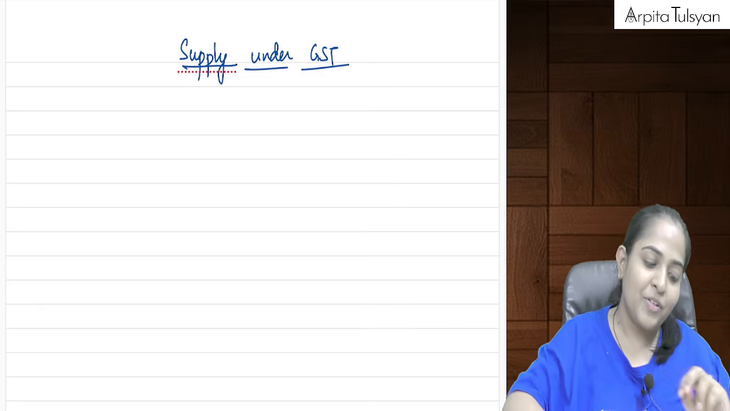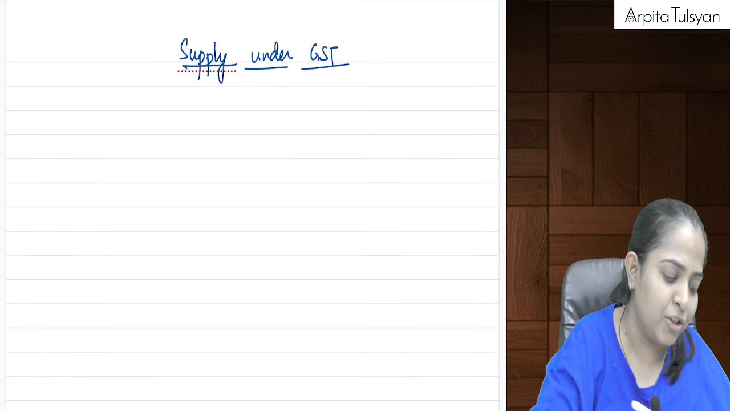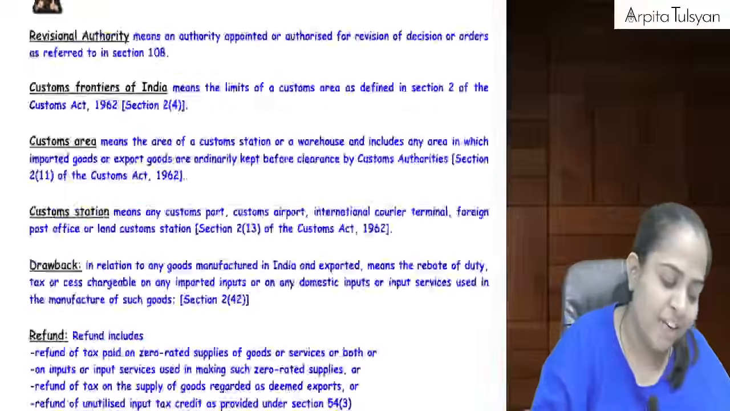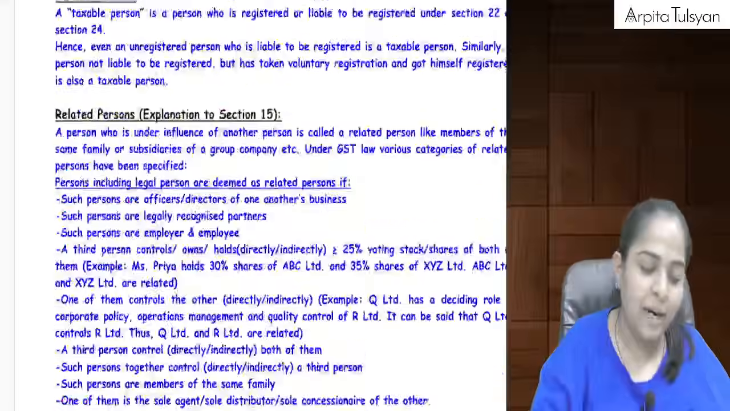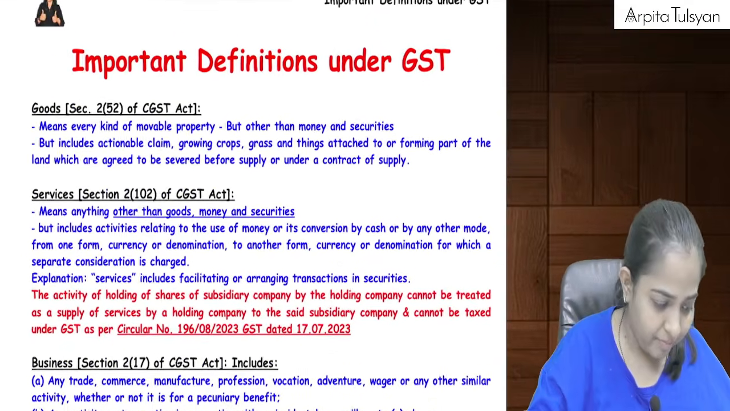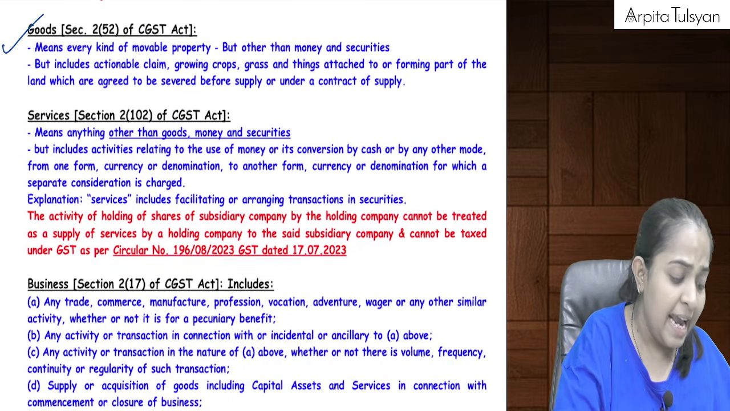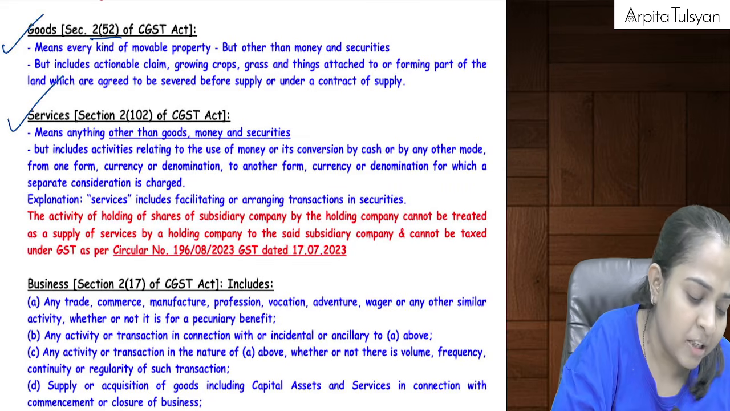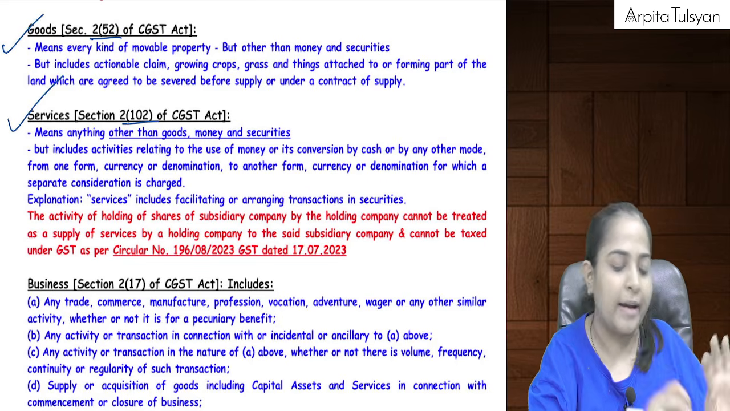Yes, chalo. So now before starting this chapter, let's do a few definitions. The first two definitions that we need to do are the definition of goods and services, so that we'll come to know on what GST is applicable and on what GST is not applicable. Yes, you can come to the initial pages of your book, that is, important definitions under GST. In that, let's do the two definitions of goods and services. Here obviously the section number and the clause number are not required to be remembered. I've just given them for your reference.